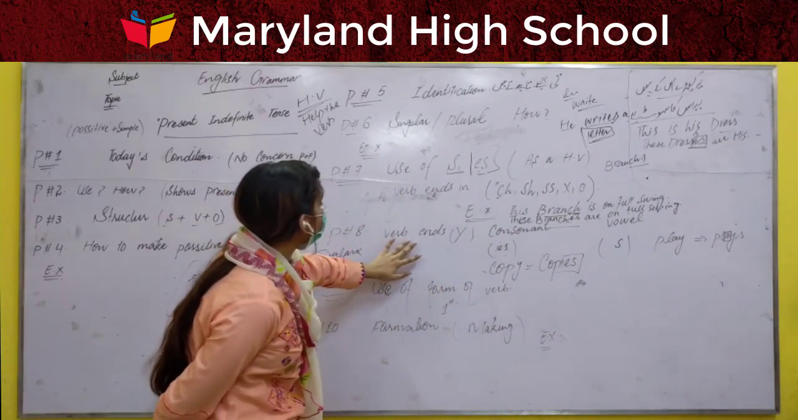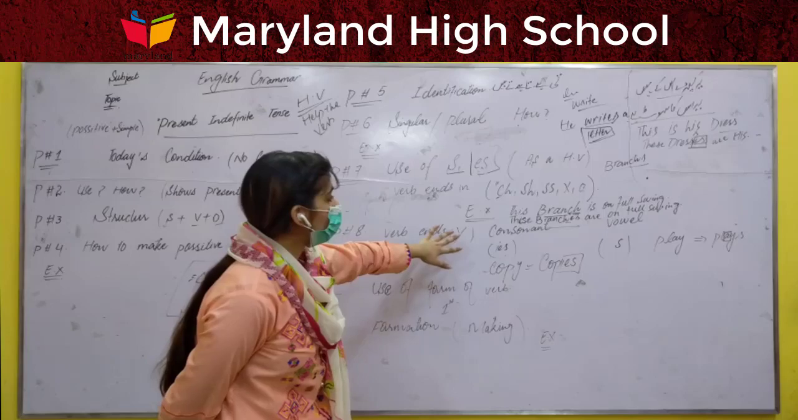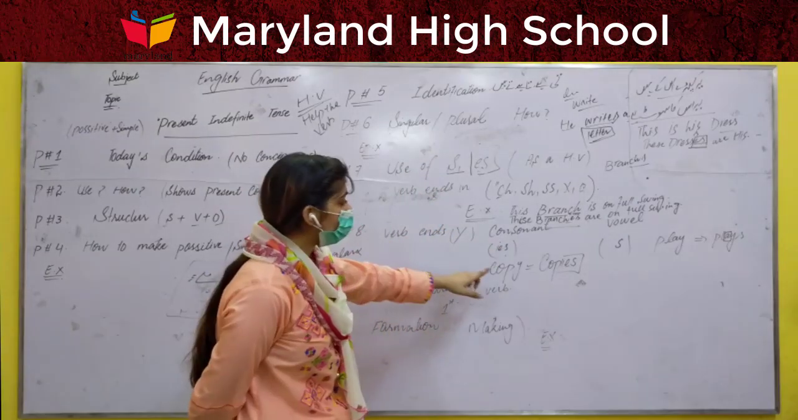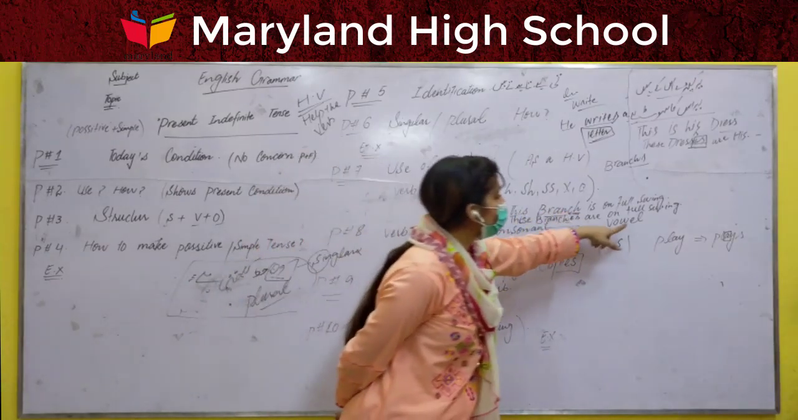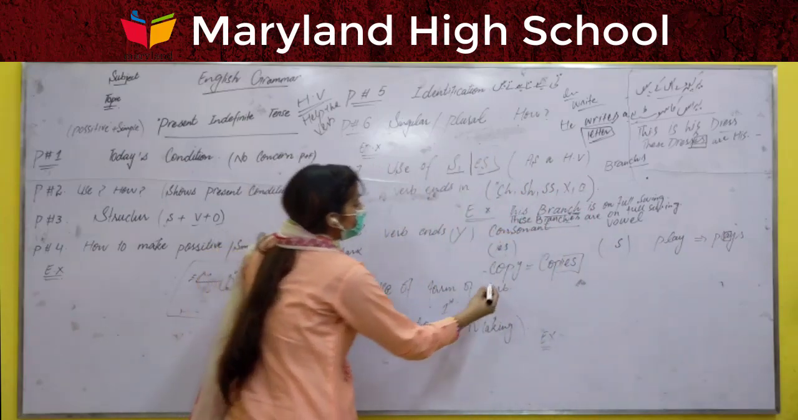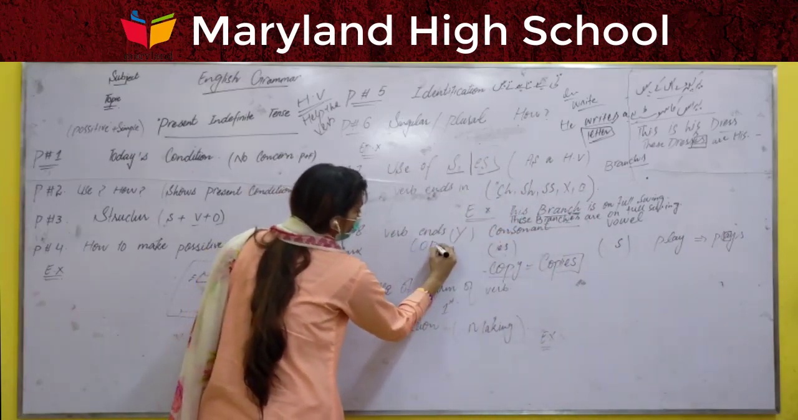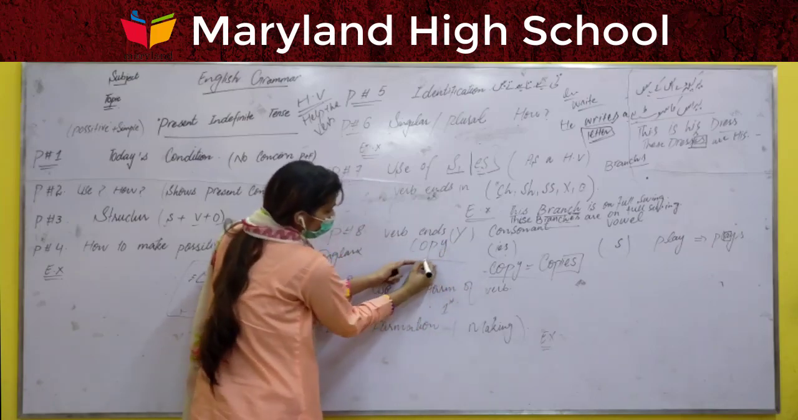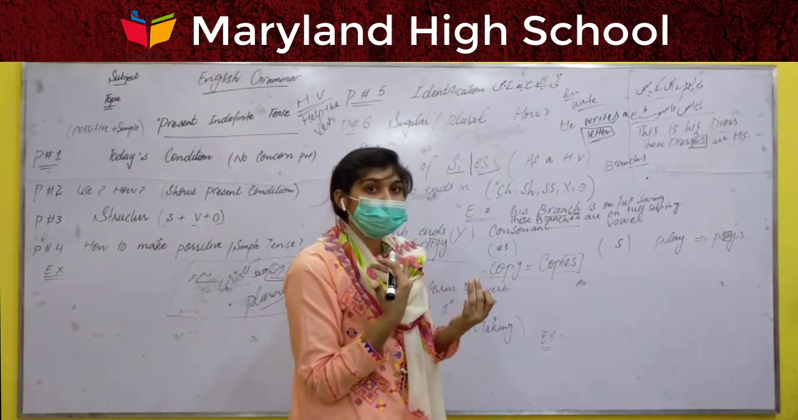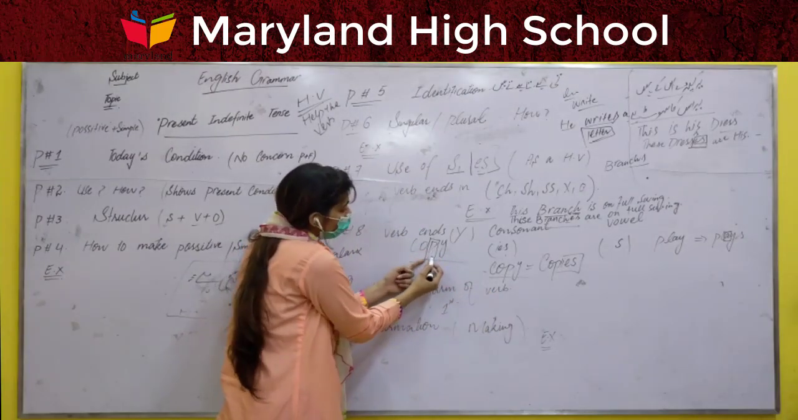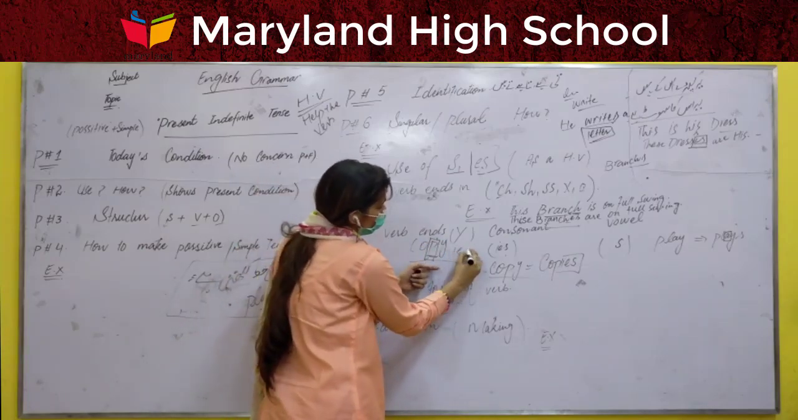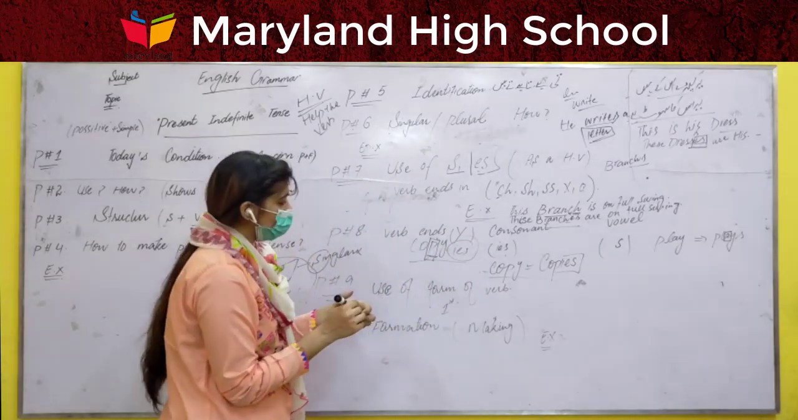Another example is if the verb ends in y. If there is a consonant before the y, we will add ies. If there is a vowel before the y, we will add only s. For example, the word copy. Before the y is p. Vowels are a, e, i, o, u. P is a consonant, so we will add ies.